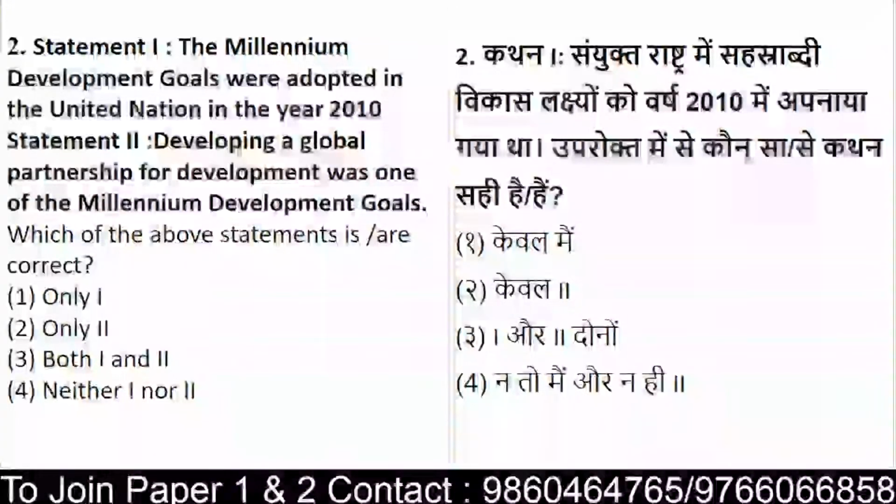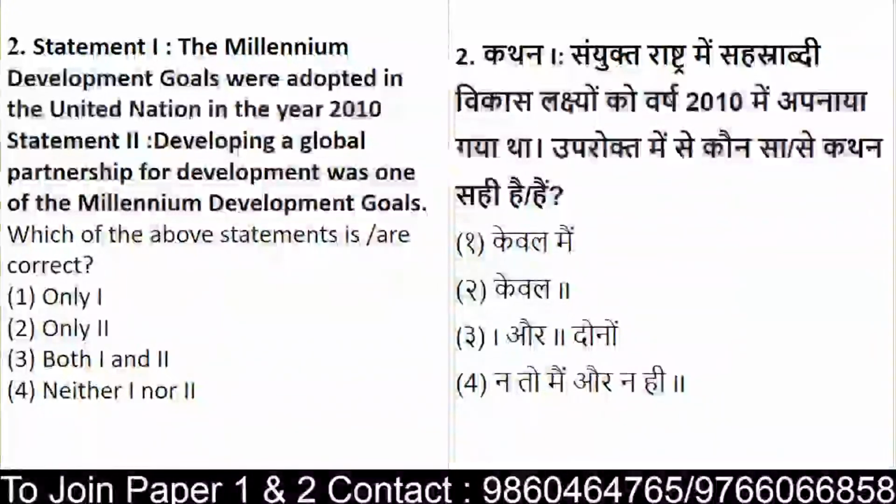So how do you justify these statements? Whether the statements are right, whether they are wrong, whether they are correct. I hope everyone has read the question very clearly, and you can answer. Whether only statement 1 is correct, whether it is only statement 2, whether it is 1 and 2, or whether it is neither 1 nor 2.